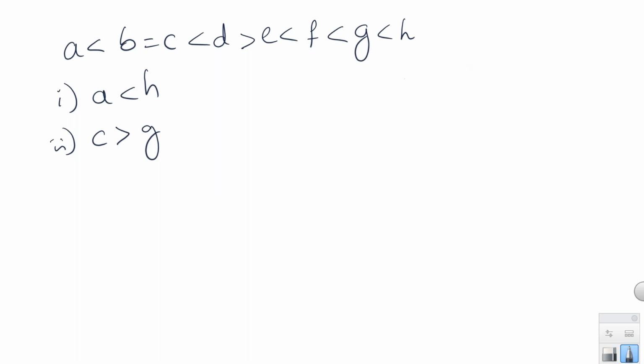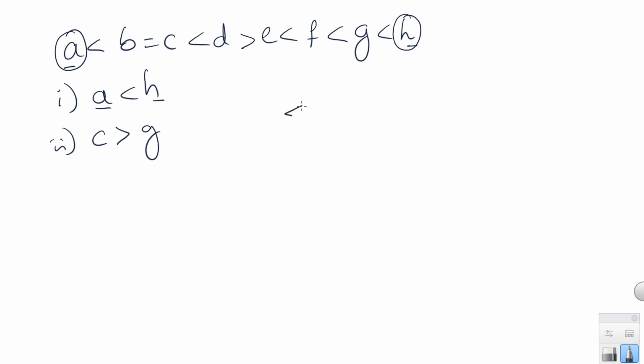Both are false. Okay. So A and H. Previously I have explained a case where between two terms we get all the same symbols. Right? So here we get different symbols. Let's see, between A and H. The first condition, to get a conclusion between any two terms, is that all the symbols we are getting should be from the same category. Not the same symbol, but the same category.